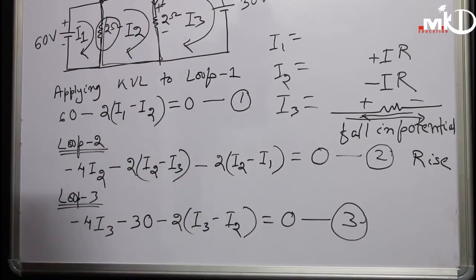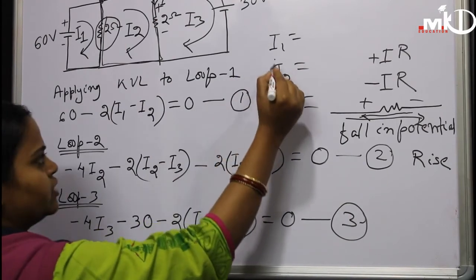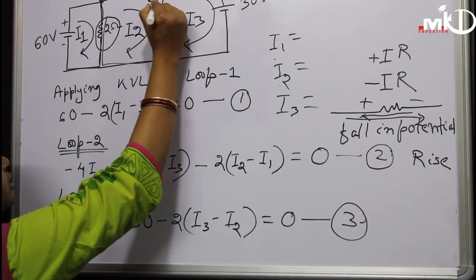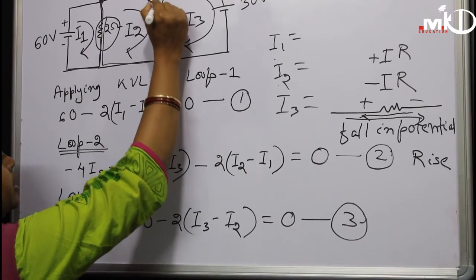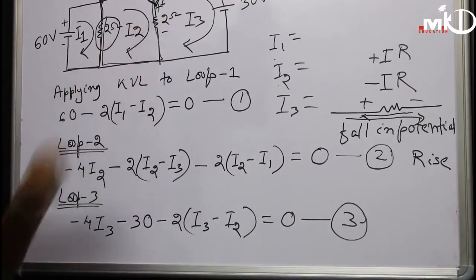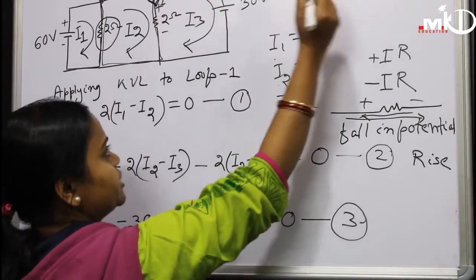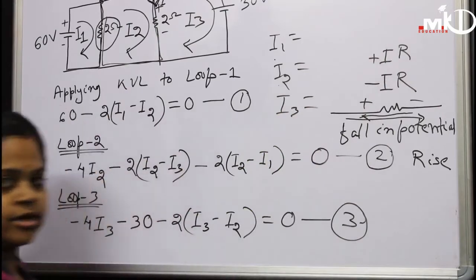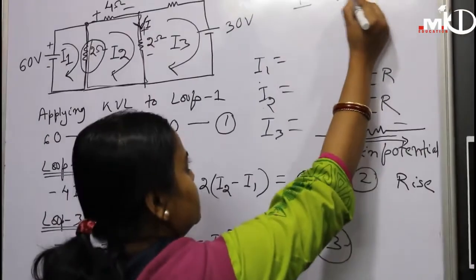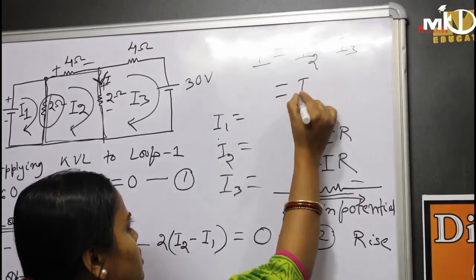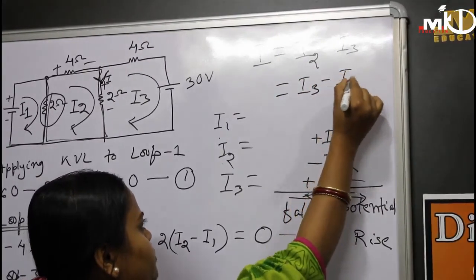This is the concept. Then after solving I1, I2 and I3, what do I need? I need actually this current. The value of this current is I is equal to, it might be I2 minus I3 or I3 minus I2.